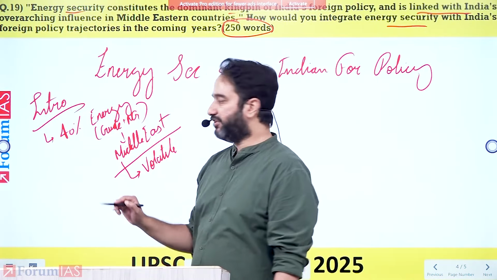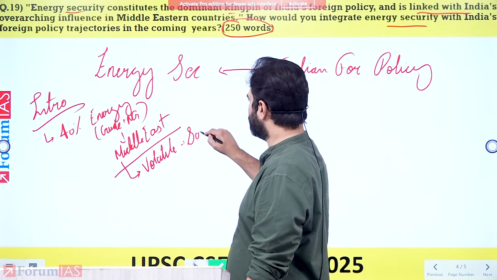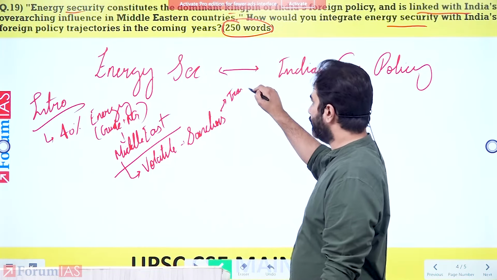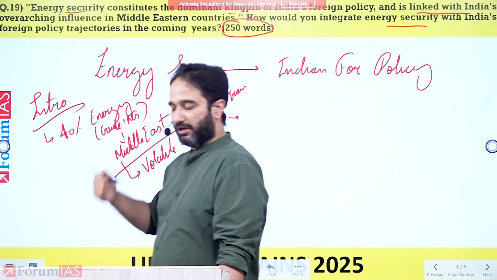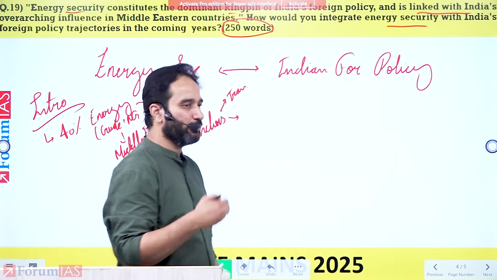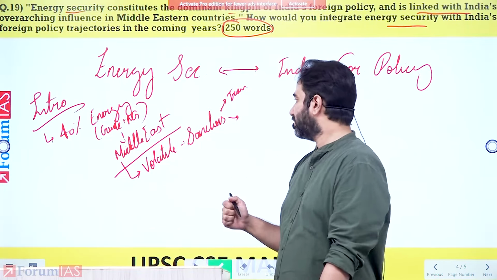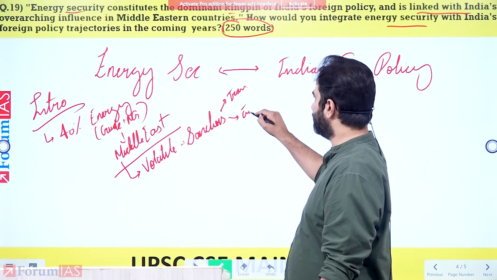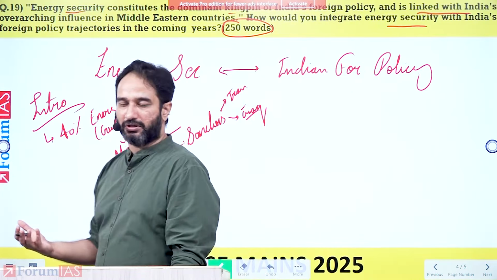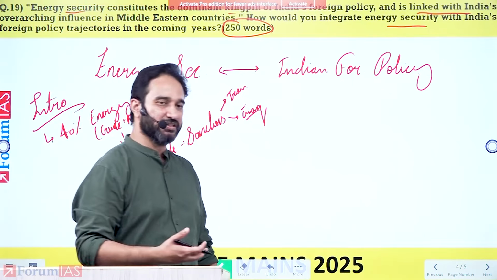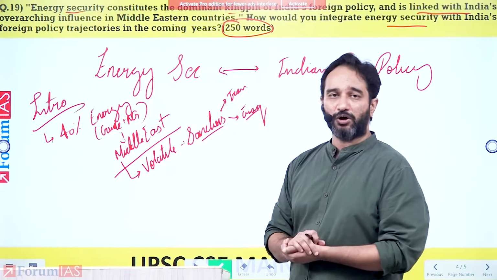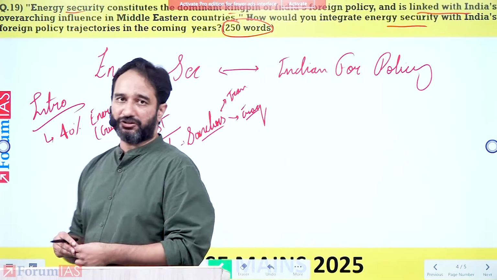It's a volatile region, plus certain countries are also under sanctions. So here you can give the example of Iran, whereby we used to be one of the largest importers of Iranian gas. Now we're not. So long back, the Americans threatened to put sanctions on us, and we actually did stop buying Iranian gas. The other sanctions were also in relation to Iraq. So when ISIS had taken over Iraq, now the sanctions are being removed from Iraq itself, but there are certain problems within the volatility within the Middle Eastern countries.